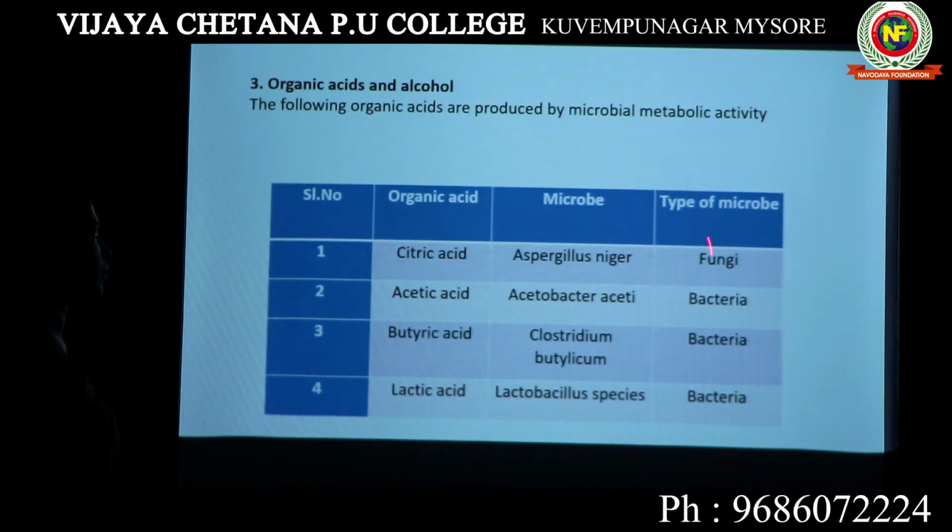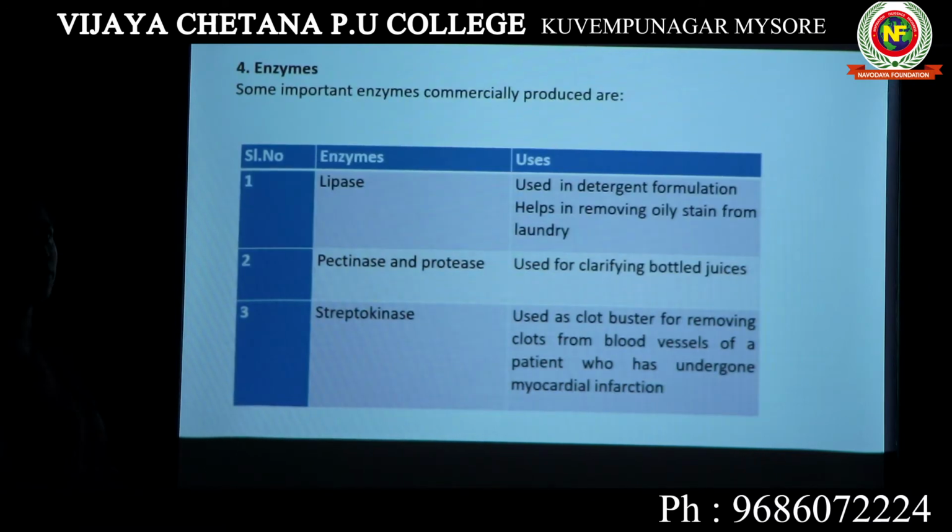You must be familiar with these organic acids and their microbes, because any point of time these questions could be asked. Okay, either the organic acid will be given and asked for the microorganism, or it will be done vice versa. So these are the different industrial products that are obtained by different microorganisms. So we can say microorganisms are also beneficial to human beings. So let's move on to the next group of industrial product produced by microorganisms.